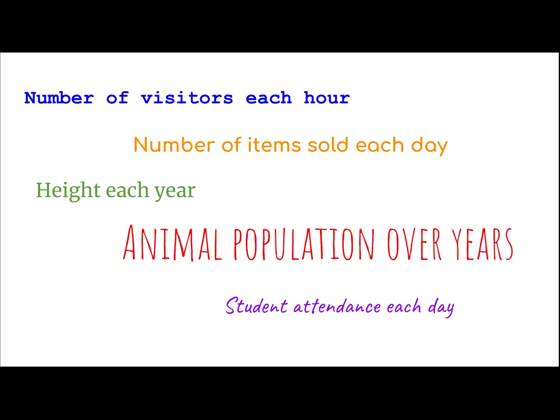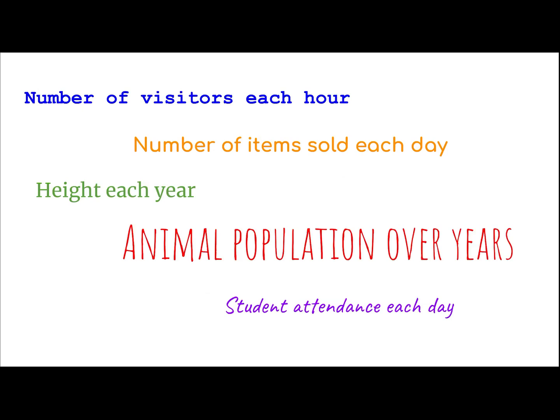And what I mean by that is the number of visitors each hour, for example. So let's say you were talking about a store and you tracked how many visitors were in the store at 8 a.m. and it was 5. And then at 9 a.m. you checked how many people were in the store and it was 10. So the data changes with the time, just like the number of items sold each day.